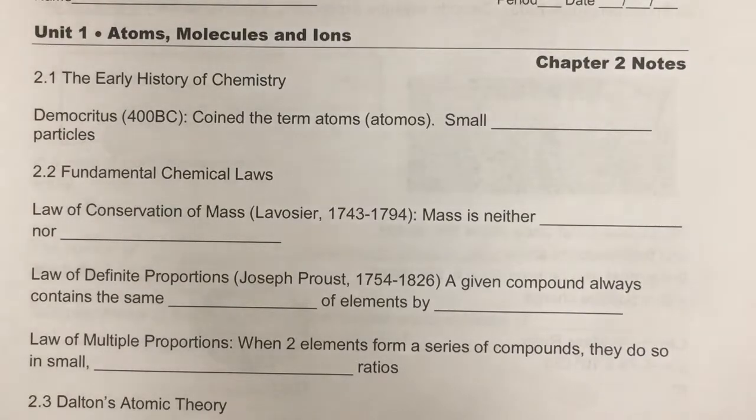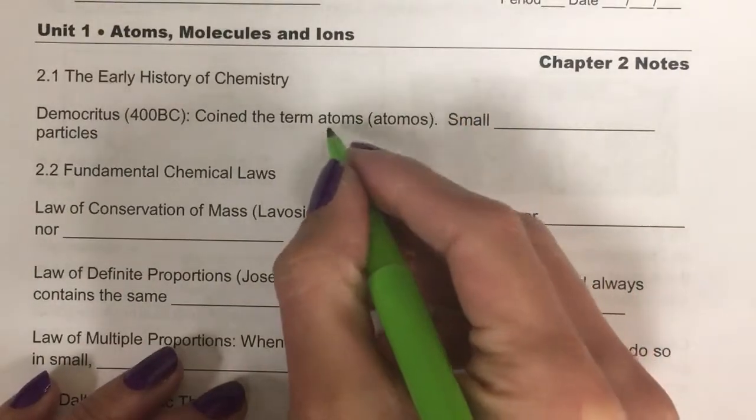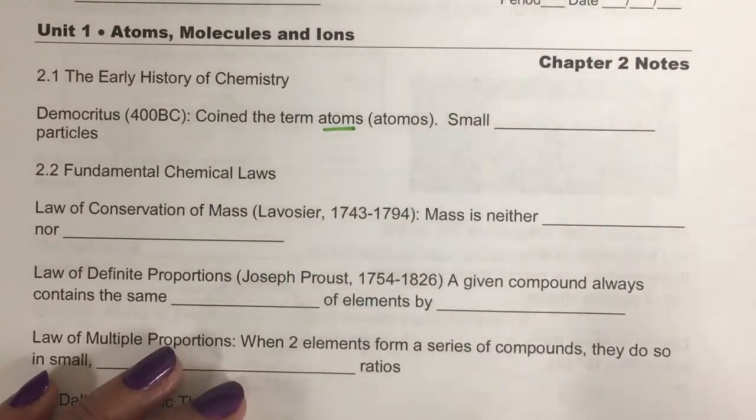So a lot of chapter 2 talks about early chemists, the history of chemistry and how that comes about. There are some names that are really important that we need to know about, and I'll make sure to highlight those names. Now, Democritus is one of those names that we really want to know. He was a Greek scientist. He was actually a Greek philosopher, and he's the one that coined the term atom, which he actually called atomos.